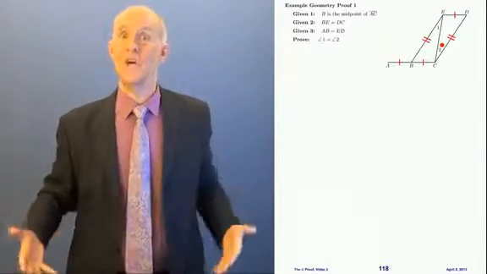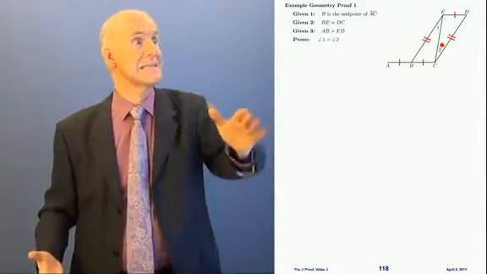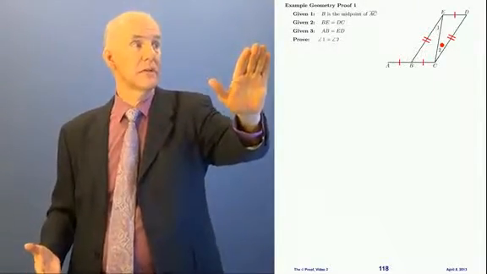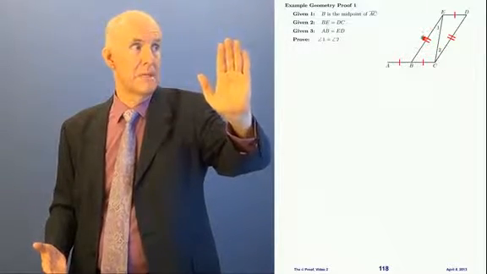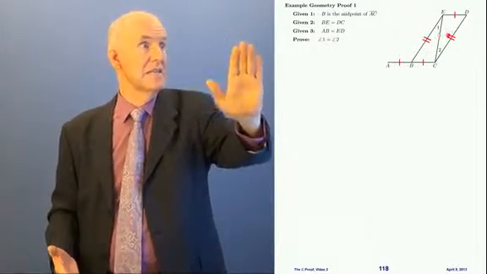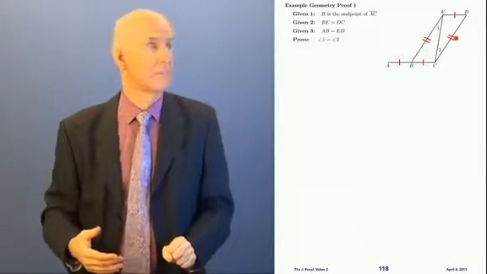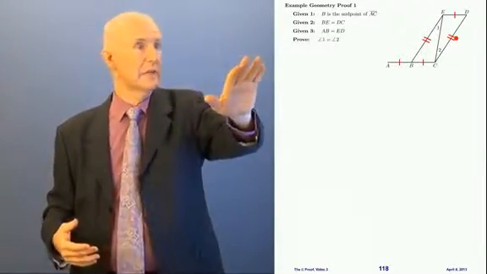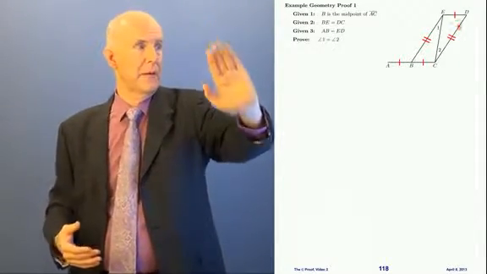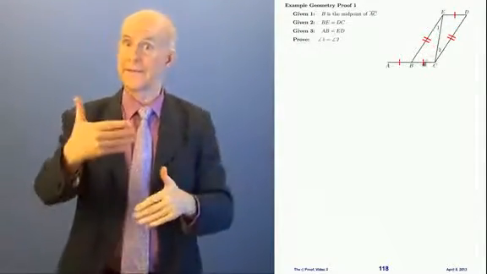So, how many stars do we have? Let's look and see. All right, look at the double ticks. I got a double tick here on BE and another double tick on DC. Well, that's a star. Those are sides of these 2 triangles. What about the single ticks? Well, I got ED up here and I got BC down here. They're equal. That's also a star.